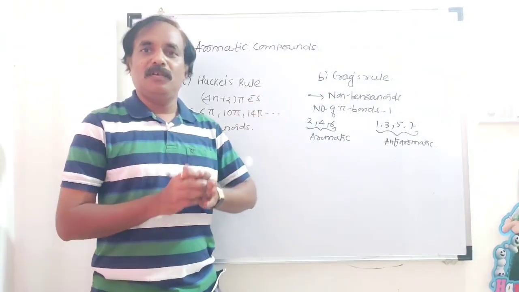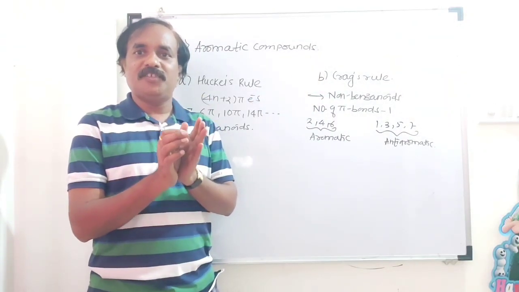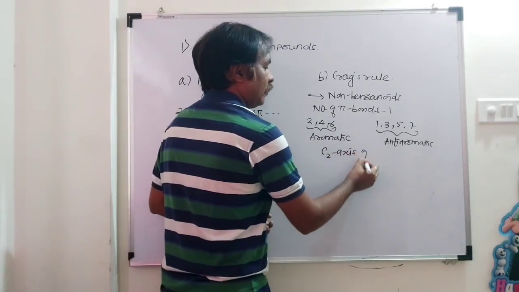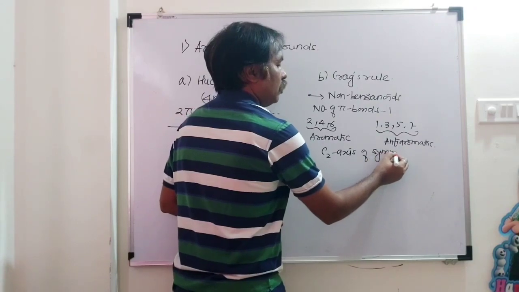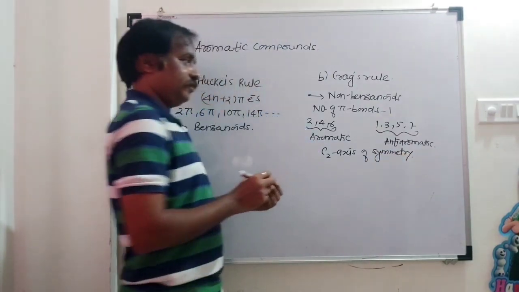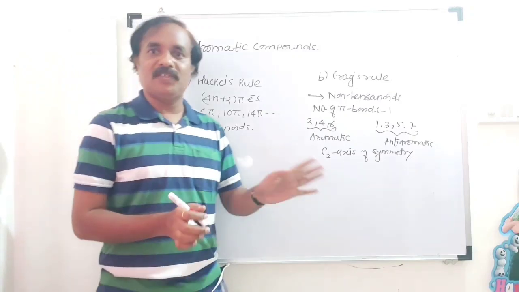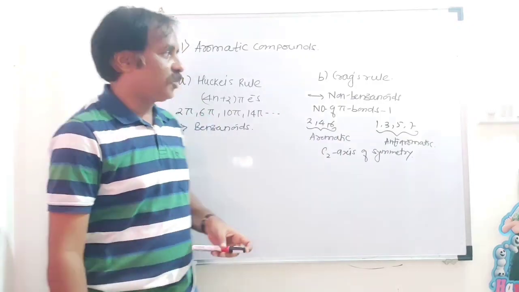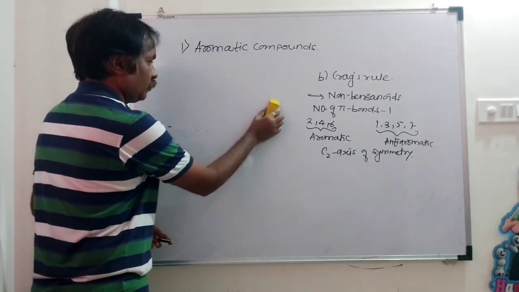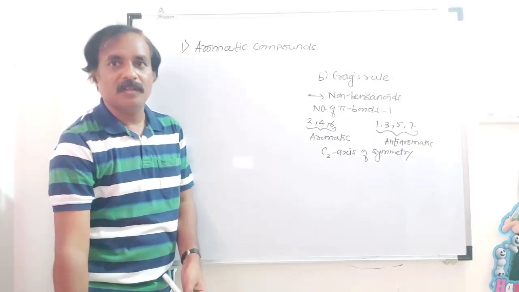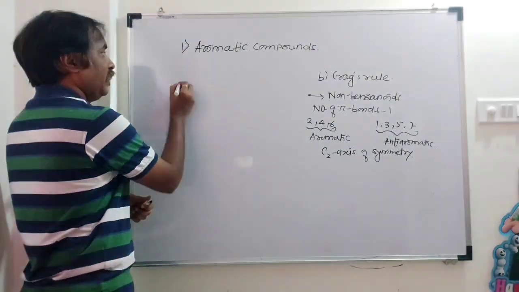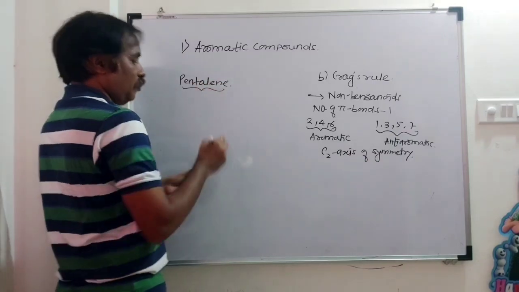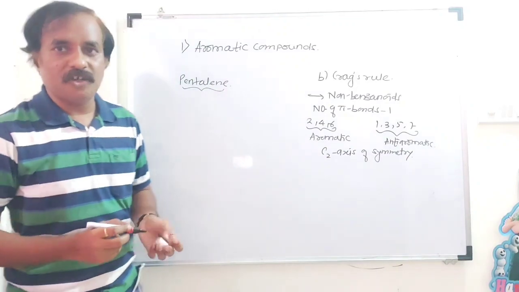Remember, in Crack's rule there should be a C2 axis of symmetry in the compound. That we already saw in the previous lecture. Again, this is revision. Examples of non-benzenoids. Pentalene is the first example. Example of what? Non-benzenoid. What is the structure of pentalene?